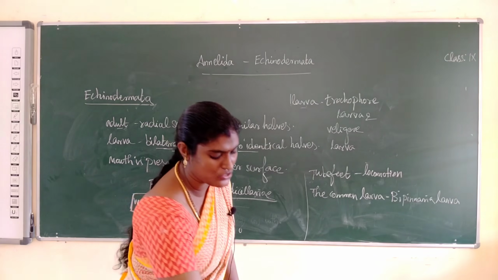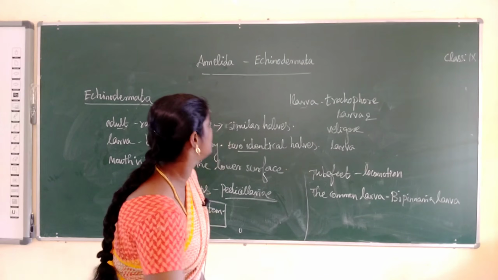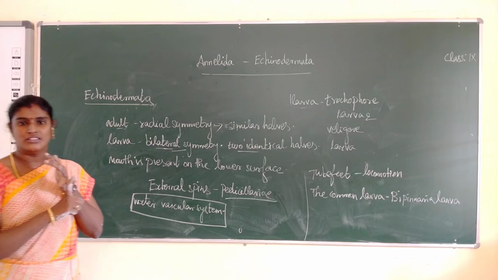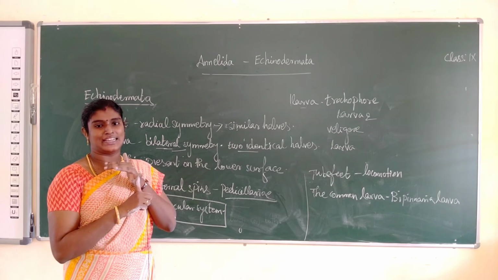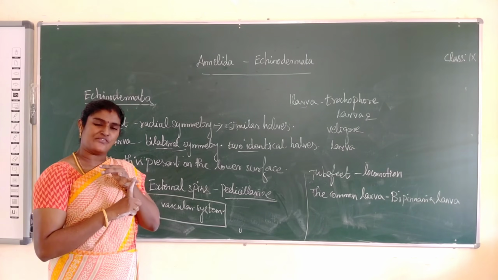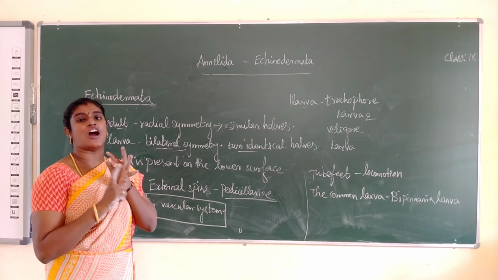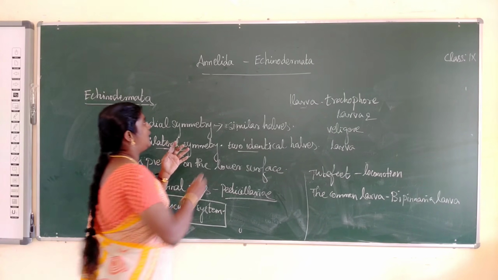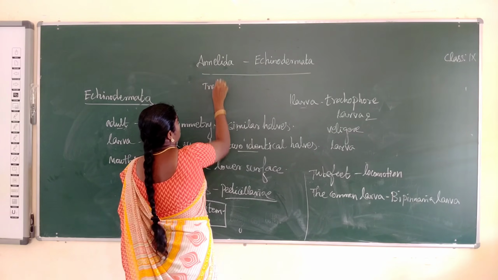Okay, what did we learn today, students? The first topic, Annelida. Okay, what are the main characters? They have a segmented body. Okay, what is the excretory organ? Nephridia is the excretory organ. What is the common larva name? Annelida common larva, Trochophore larva.